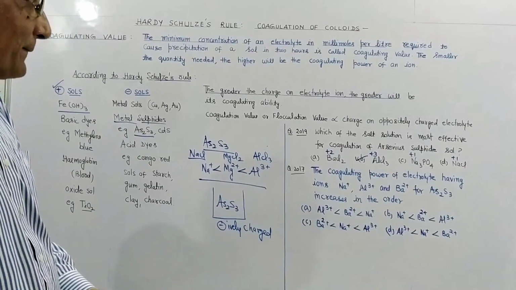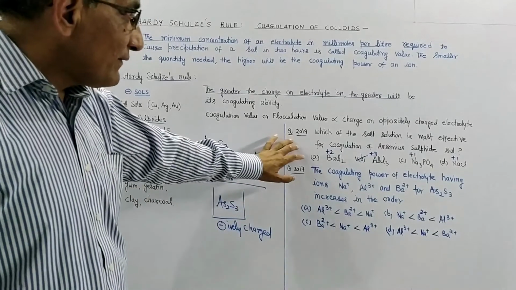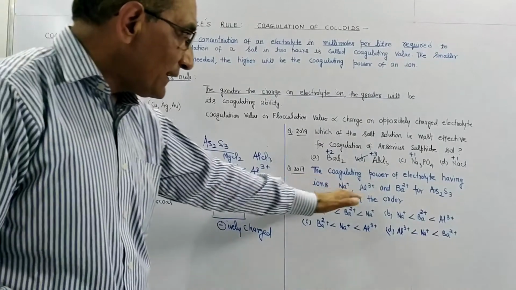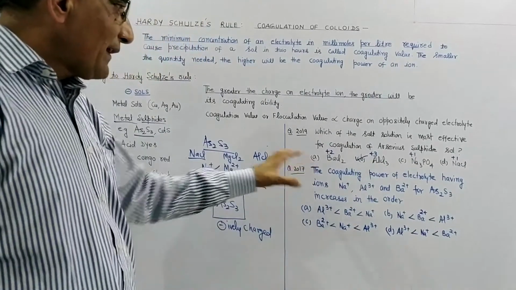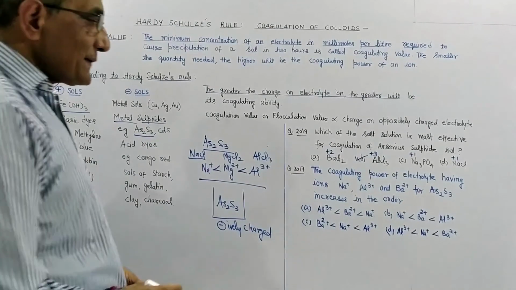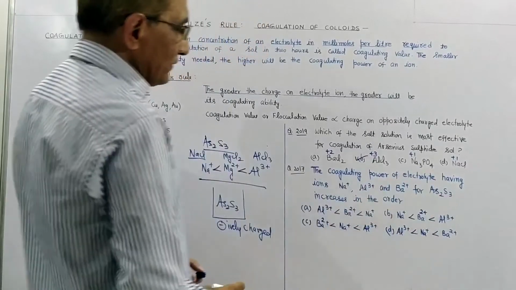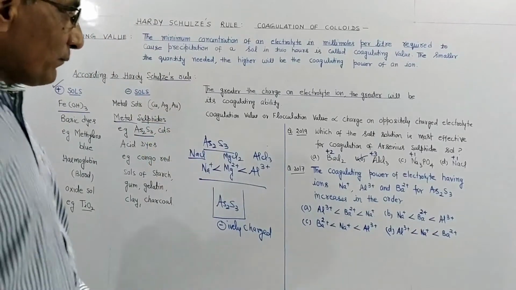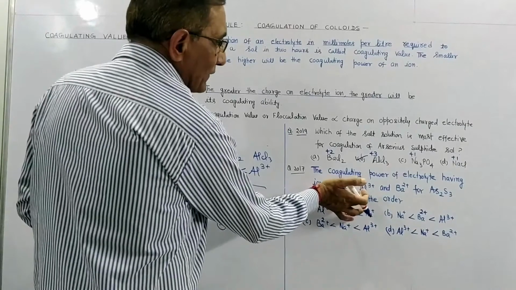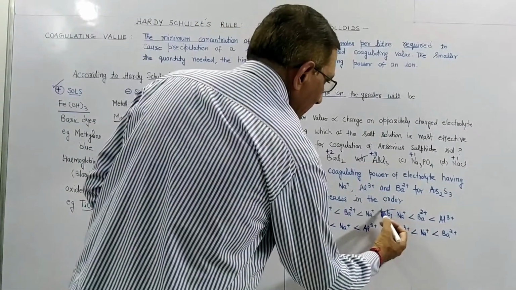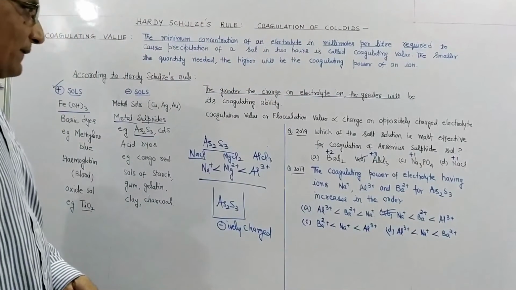increases in the order. In the previous question they were asking which ion is most effective. In this question they are saying that these are 3 cations, arrange them in increasing order of coagulating power. If you know that arsenous sulfide is negatively charged, then with the help of this knowledge you can answer that the most effective ion will be Al3+, and the least effective will be Na+. It means our answer will be B for this question.